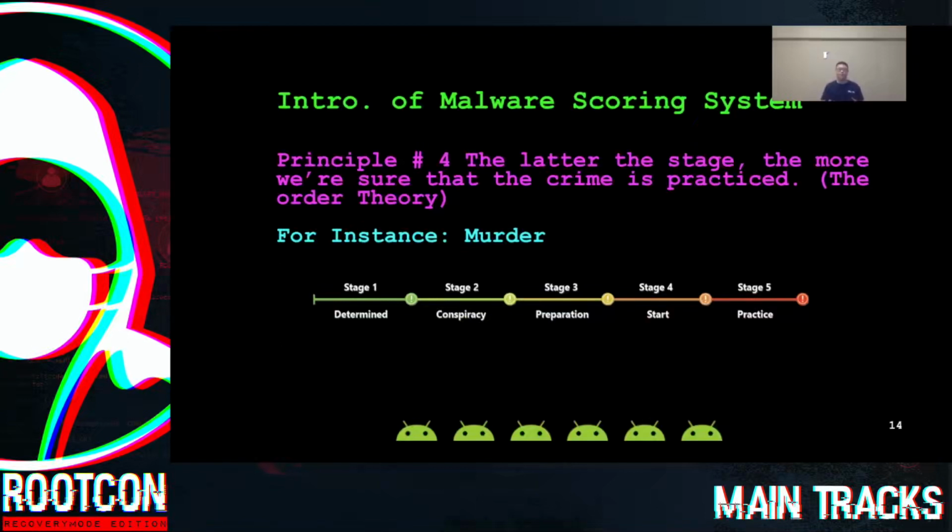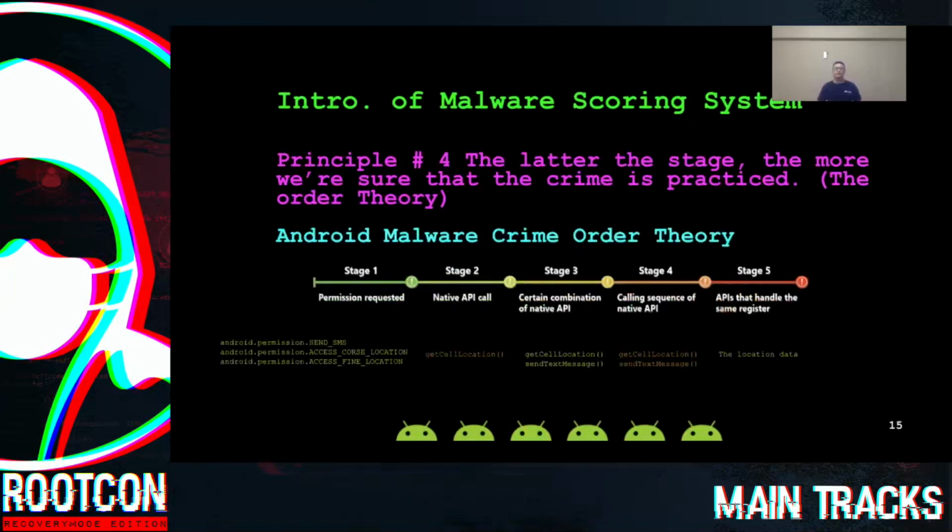So, as we can see here, the later the stage, the more we are sure that a crime is practiced. So with the principle in mind, we developed the Android malware crime order theory. And in this theory, we also have 5 stages for the crime.